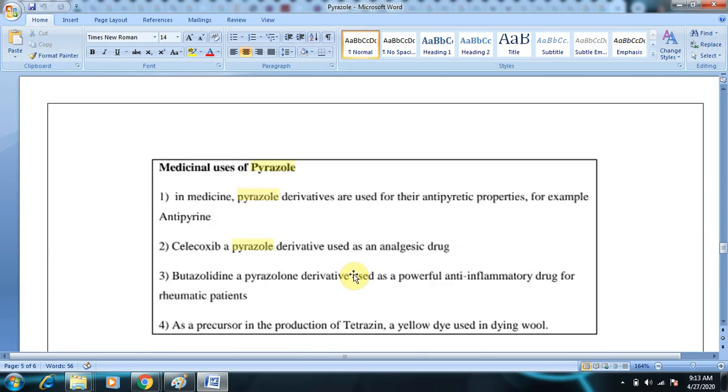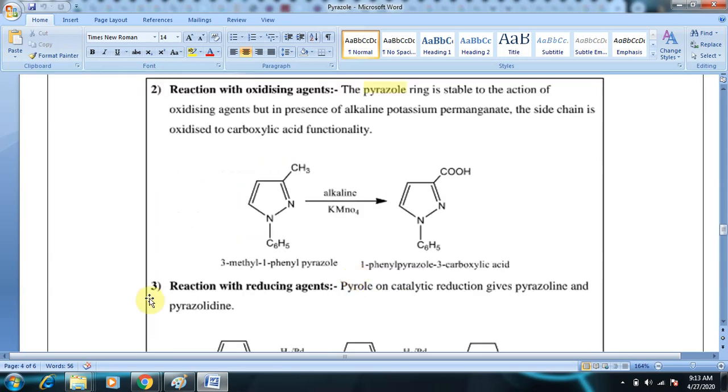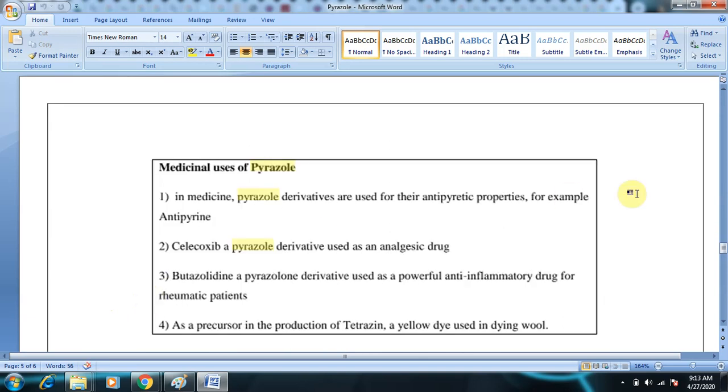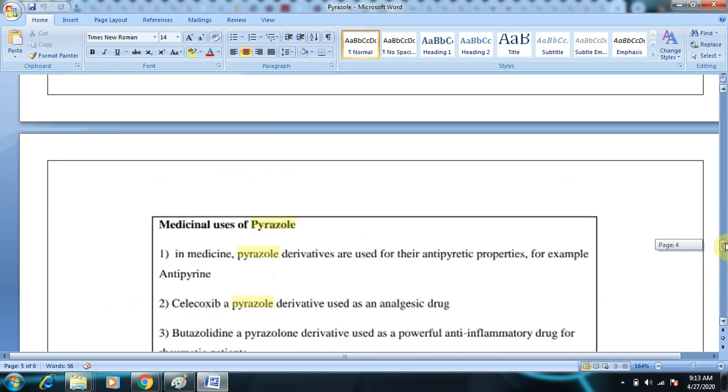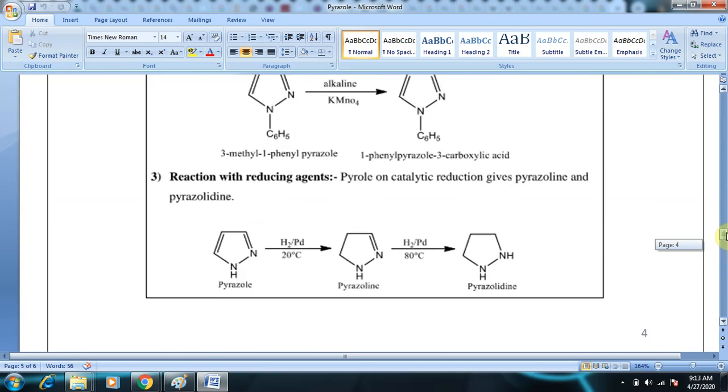Coming to reduction with reducing agents. This is pyrazole, it has been written as pyrrole, just correct it, it is pyrazole. On catalytic reduction it gives pyrazoline followed by pyrazolidine. We know the difference between pyrazole, pyrazoline, pyrazolidine.